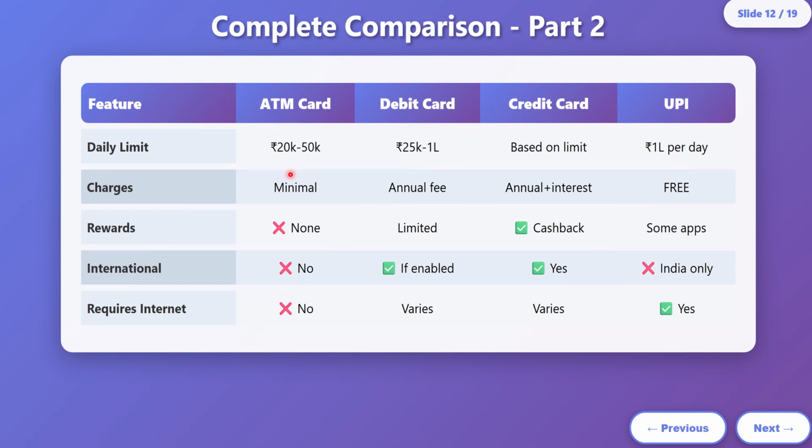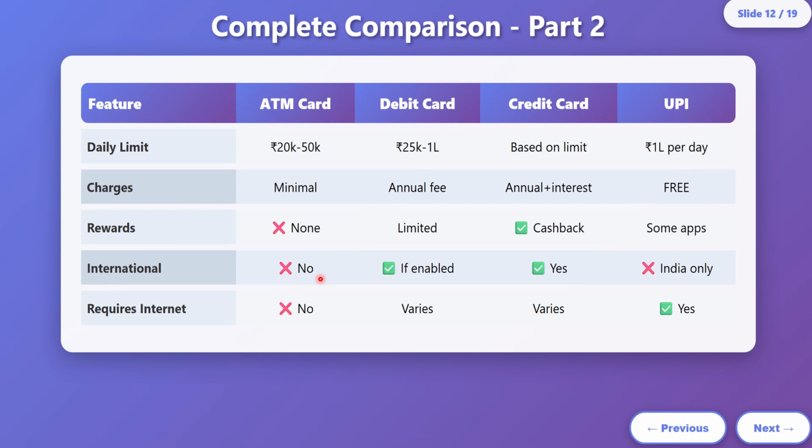ATM cards have a very low limit, like up to 50,000, whereas for debit cards, some banks allow up to 1 lakh. Credit card limit will be based on your credit limit. UPI maximum limit is 1 lakh per day. An ATM card incurs minimal charges. A debit card has an annual fee. UPI is free as of now, but a credit card might have an annual fee and interest if unpaid within time. For an ATM card, there might not be any rewards, but for a debit card, there may be limited rewards. For a credit card, there may be many rewards. For UPI, some apps offer UPI rewards.